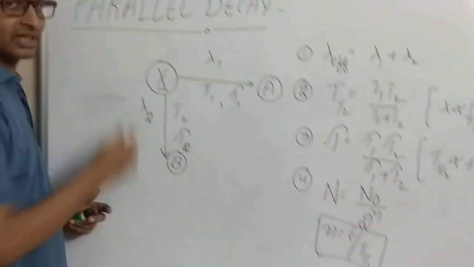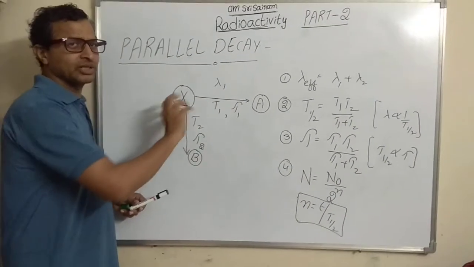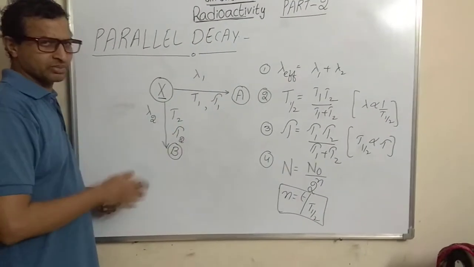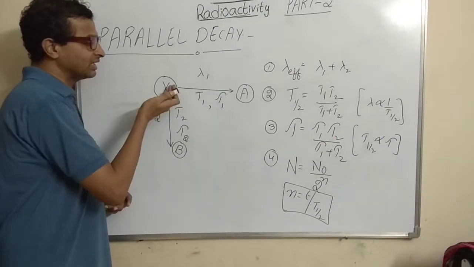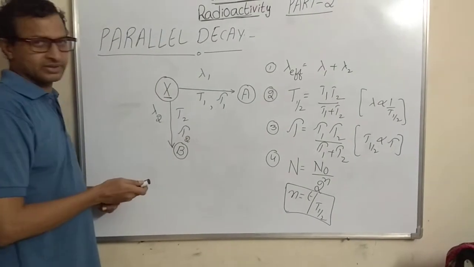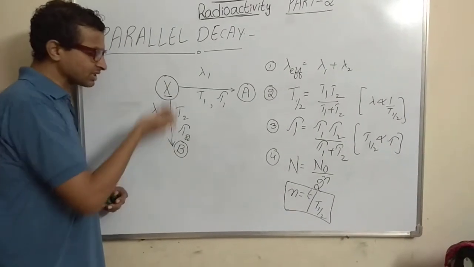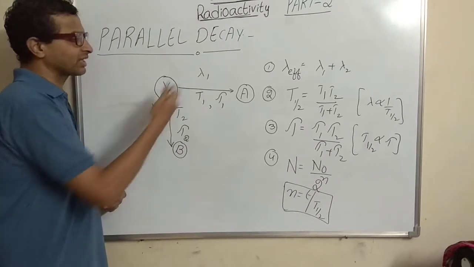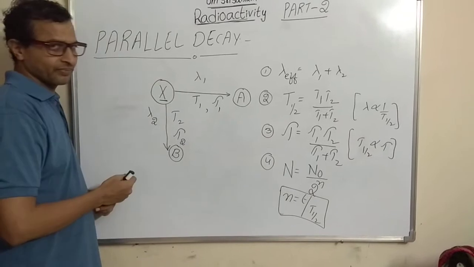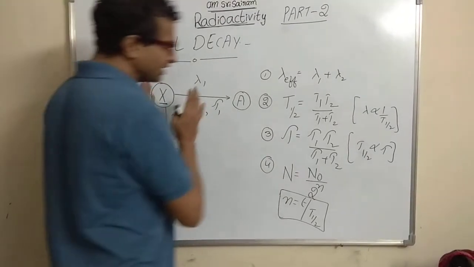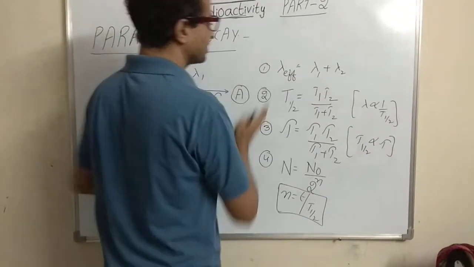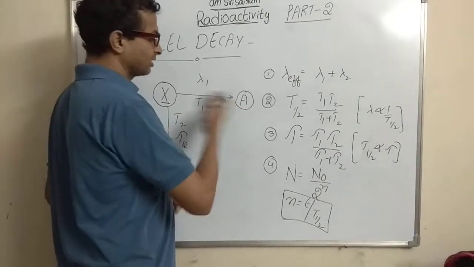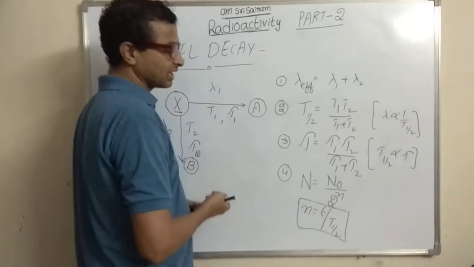In the parallel decay, simultaneously a nucleus has to decay by more than one process. Like in this process it may emit alpha rays, in this process it may emit beta rays. It doesn't matter which rays are being released. So in the case of parallel decay, first is the effective value of lambda, the half-life of the given sample, average life, and